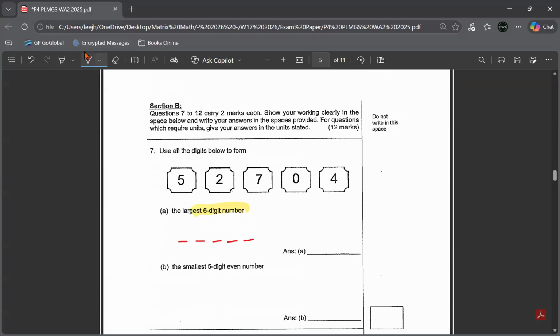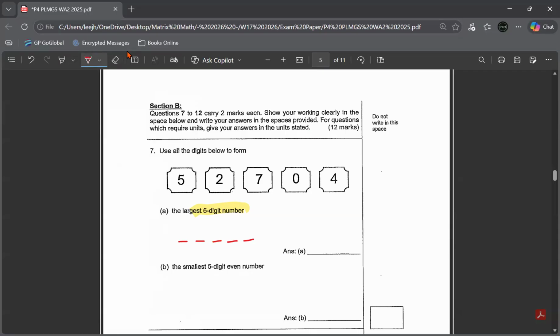If you look at all these numbers given to you, you know that the smallest number is 0, but we cannot put 0 in front, because if you put 0 as the first number, there is no value. So we go to the second smallest, which is a 2. Okay, I'm sorry, this is largest. Oh, my bad. Largest. So we look at the largest, I'm sorry.